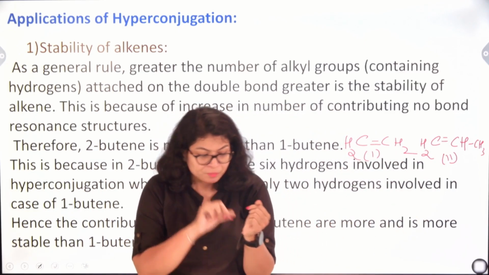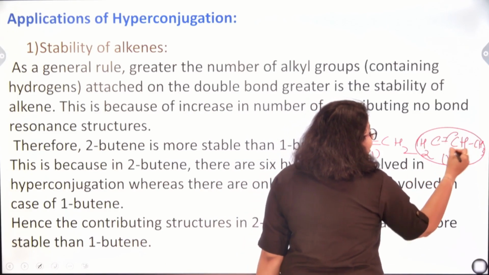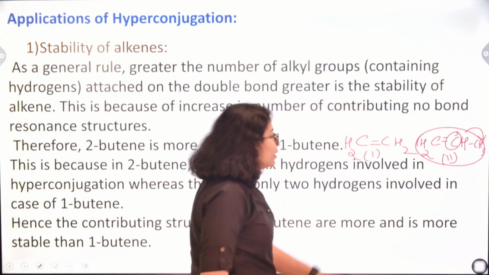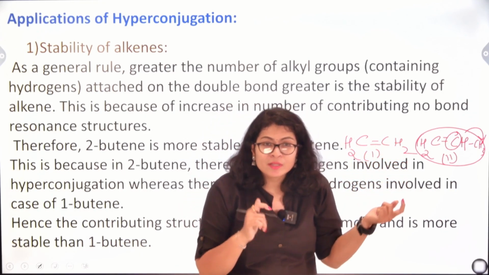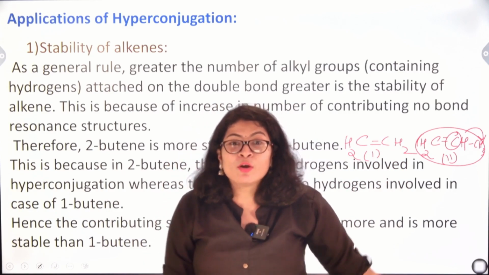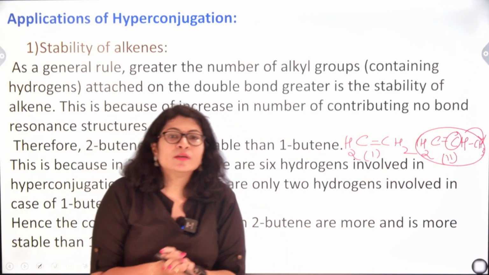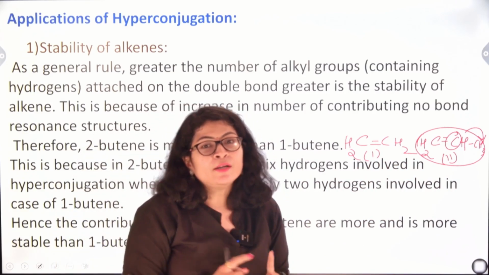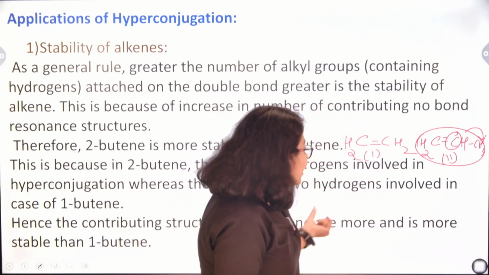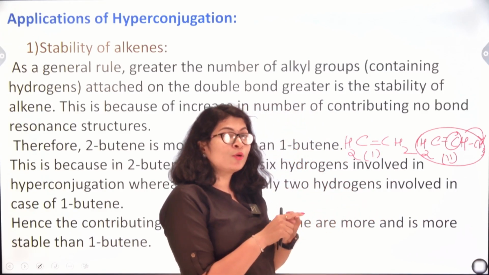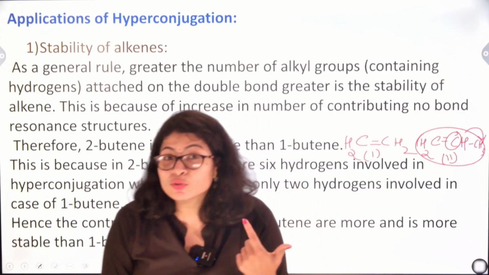Basically what we observed is, in the second case, to a carbon atom there is an alkyl group attached, but in the first case, to both the carbon atoms only hydrogen atoms are associated. So the stability of this alkene can be explained by the concept of hyperconjugation. As a general rule, greater the number of alkyl groups on the double bond, greater is the stability of the alkene, because with the increase in alkyl groups, there will be an increase in the number of hydrogen atoms. If the number of hydrogen atoms increases, then the chances of hyperconjugation will be more.